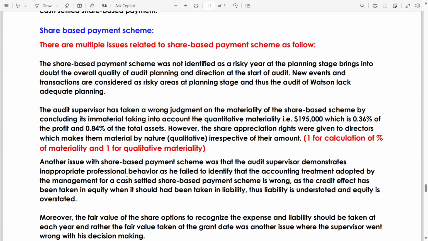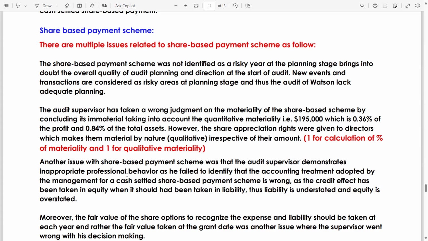The audit supervisor has made a wrong judgment on the materiality of the share-based scheme by concluding it's immaterial, taking into account the quantitative materiality, that is 195,000, which is 0.36% of the profit and 0.84% of the total assets.